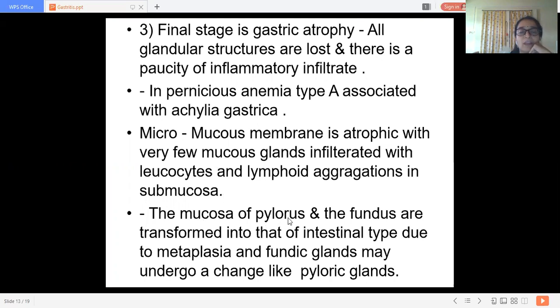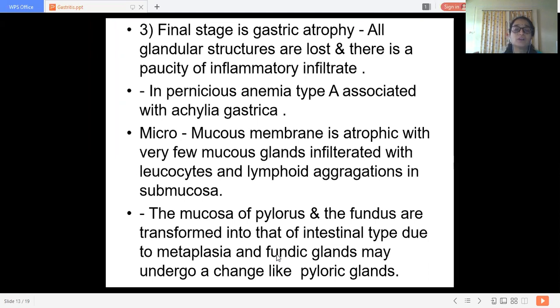This is a very important point: the microscopic changes that occur in chronic gastritis type A. The mucosa of the pylorus and the fundus are transformed into that of intestinal type due to metaplasia, and fundic glands may undergo change, looking like pyloric glands.